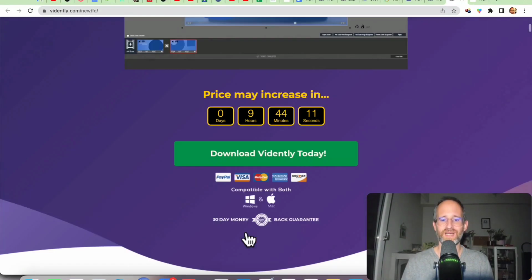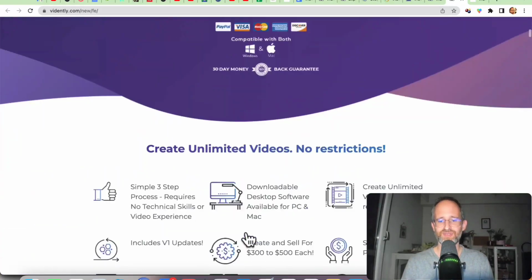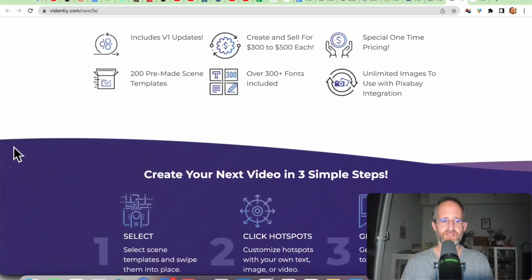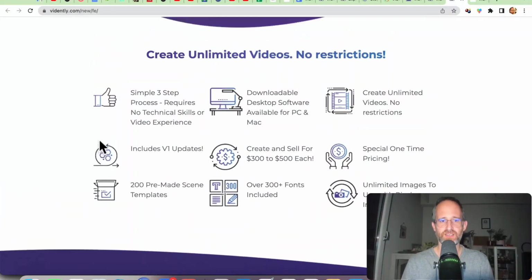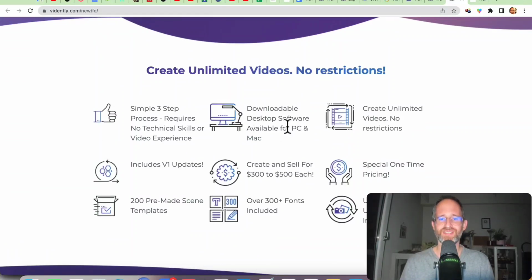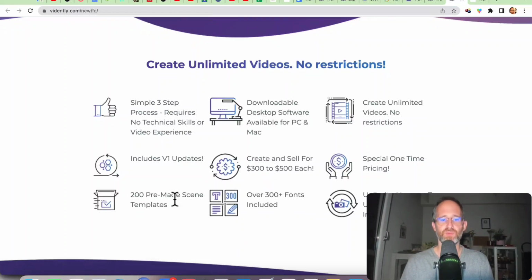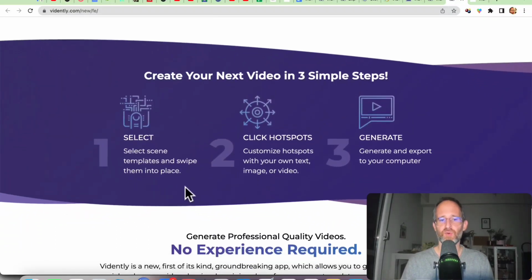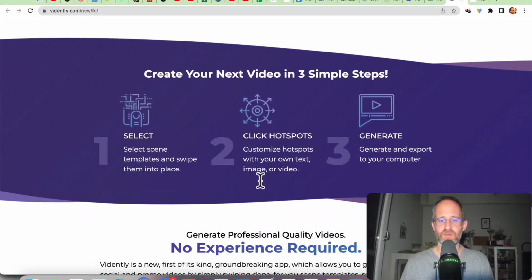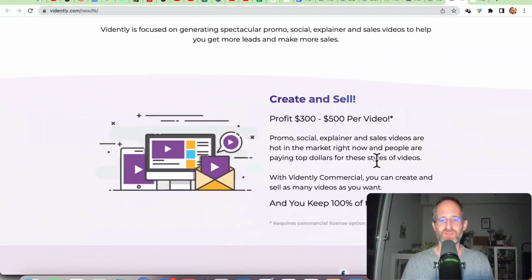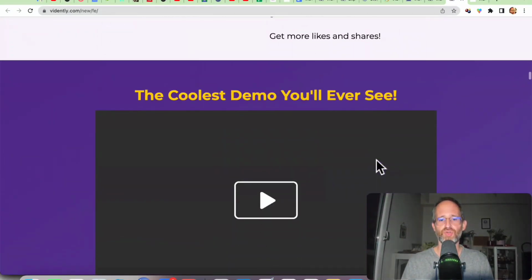I'm going to show you a full demo of this here in a second so you can see exactly how this works. It says here that you've got 3 simple steps, downloadable desktop software available for PC and Mac, create unlimited videos, no restrictions. You can sell them. They've got a bunch of different fonts, unlimited images, and 200 pre-made scenes for this. So you select your scene, you customize your hotspots with your own text, image, or video, and then you generate or export them onto your computer.